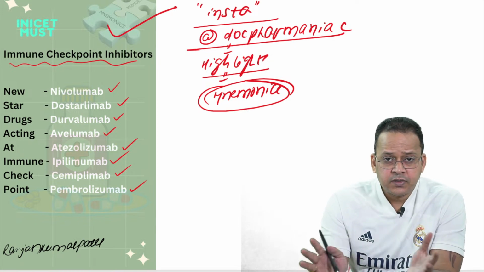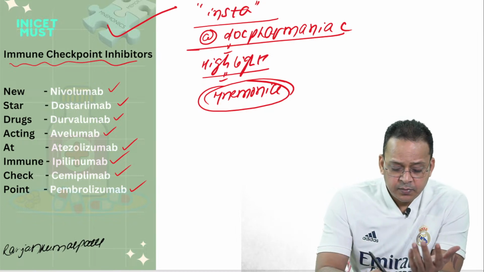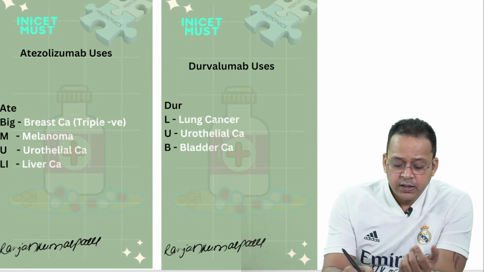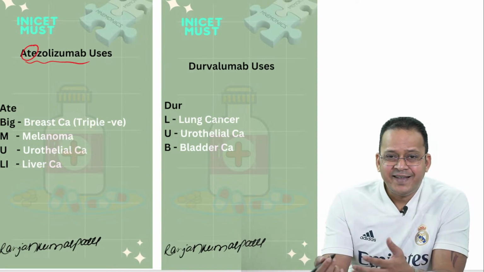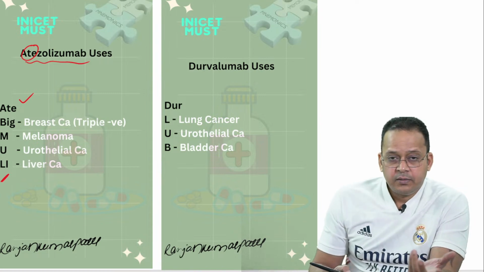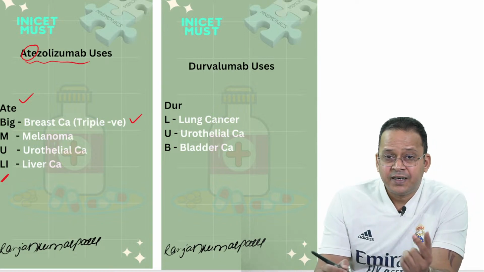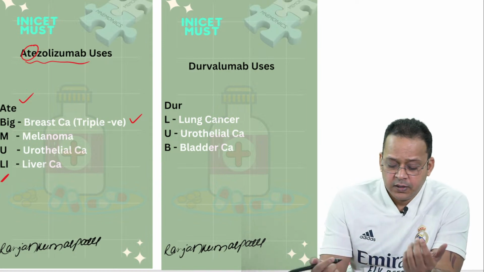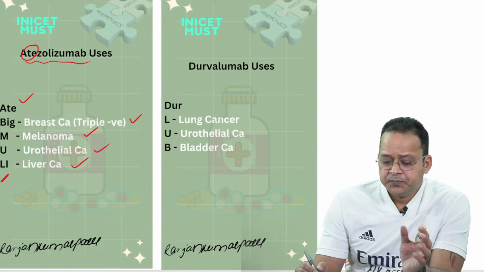Now, the uses of immune checkpoint inhibitors, they've asked MCQs on these. To remember the uses, I'll tell you a few important ones. Atezolizumab: ATE, 8, a big MULI. Big for breast cancer, specifically triple negative breast cancer, not ER positive or HER2 positive, for which you all know what we use. M for melanoma, U for urothelial cancer, LI for liver cancer.